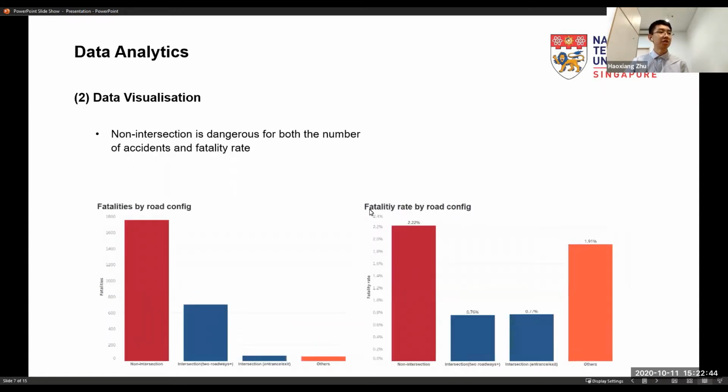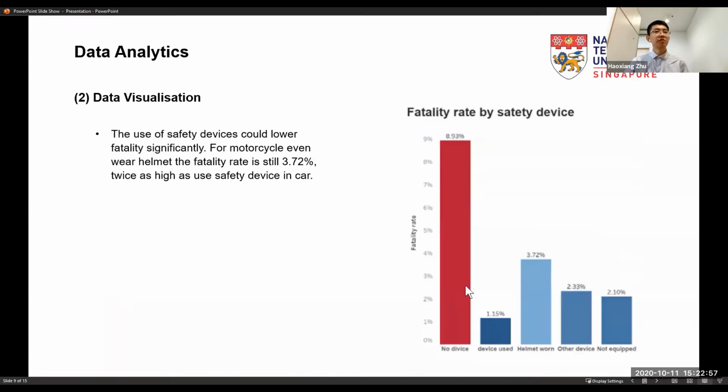And then for road configuration, we can see non-intersection is dangerous for both the number of accidents and the fatality rate. And then for using safety devices or not, we can see the use of safety devices could lower fatality significantly.